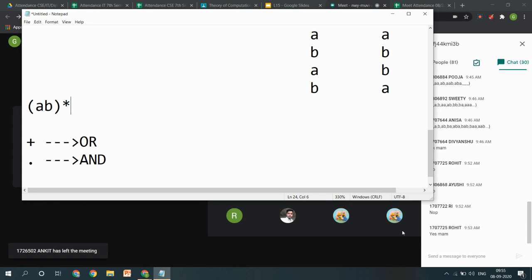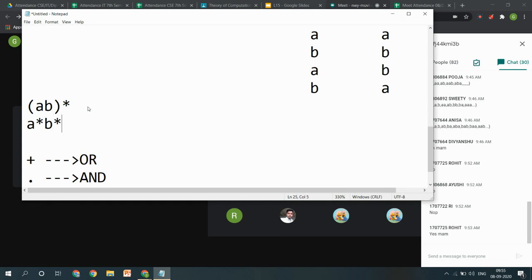This AB pattern matters, and further you cannot expand it in this form as A star, B star. No, this is incorrect. This always happens as AB. This whole thing has to be considered as one alphabet, and then you can consider the occurrences of this alphabet multiple times. Okay? Write your answers, please. (AB) star.